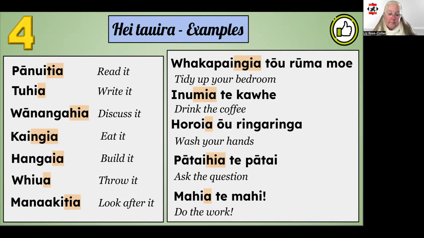You'll also notice that I've used a range of different endings on these words as well. The examples on the right include a bit more information. Whakapaia tō rūma moe, tidy your bedroom. Inumia te kawhe, drink the coffee. Haroia ngā rihi, wash the dishes. And pātaihia te pātai, because pātai means question, but it also means ask.